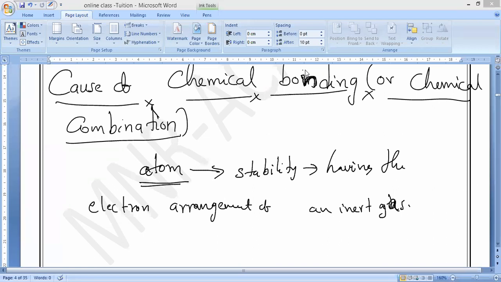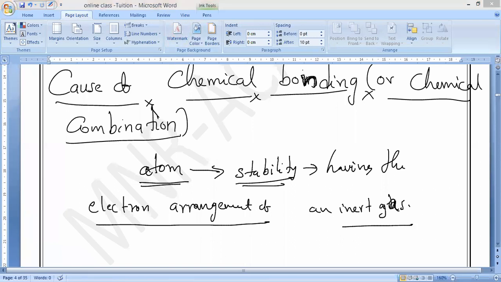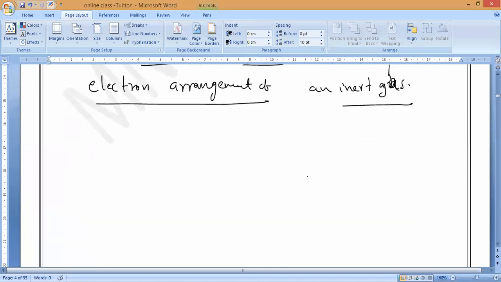Now, as we know, atoms want to become stable. How? By getting the electron arrangement of an inert gas. To get the electron arrangement of an inert gas, what do they need to do, guys? They need to combine, sir. Either they need to lose electrons or gain electrons, correct or not? So the atoms will combine with another to achieve the inert gas arrangement and become more stable.